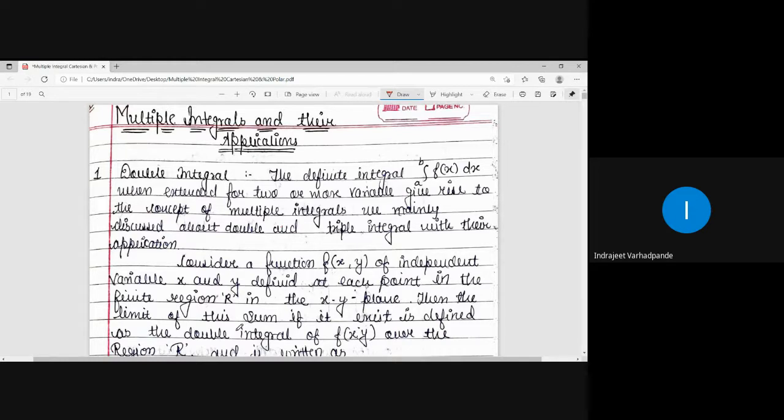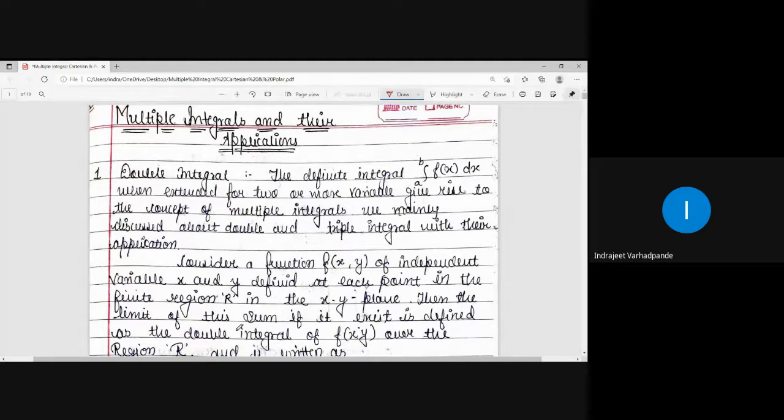Initially we will talk about the double integral and triple integral, and later, at the last part of this segment of the unit, we will deal with their applications. The double integral has applications in the calculation of area, mass, volume, and center of gravity, the coordinates of the center of gravity. So at last we will see the application of the double integral for the calculation of these physical quantities.